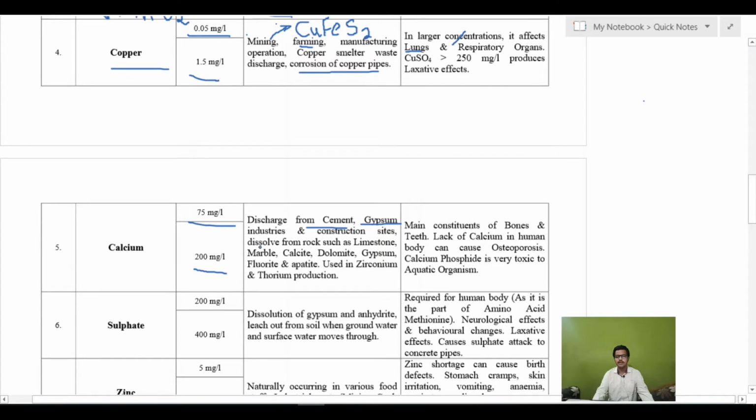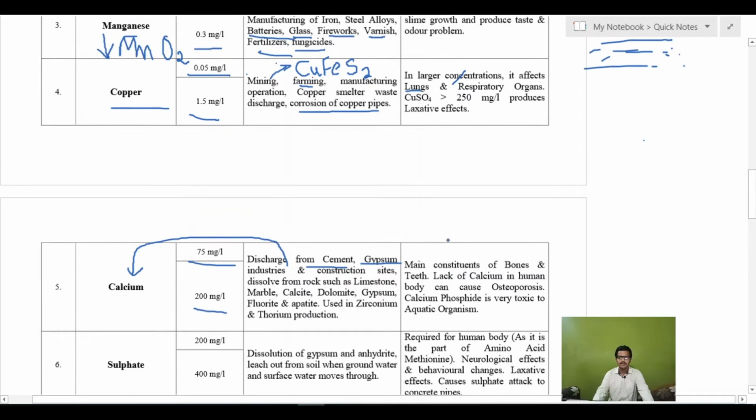It also dissolves from rocks such as limestone, marble, calcite, dolomite, gypsum, fluorite, apatite, and is used for zirconium and thorium production. So the waste discharge from these industries will cause an elevated level of calcium in the water.